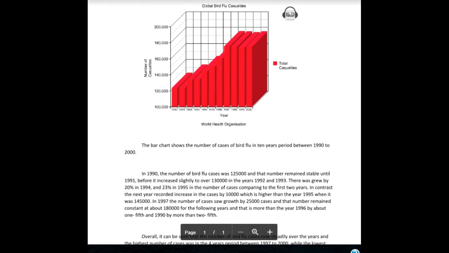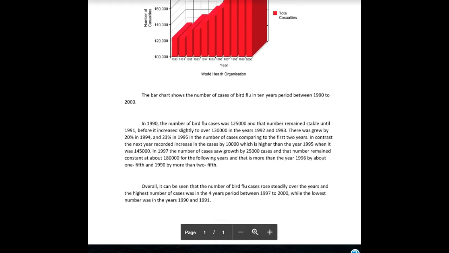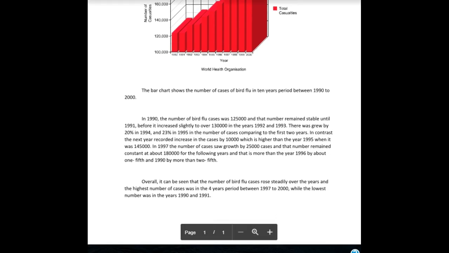Okay, we've got global bird flu casualties. So the bar chart shows the number of cases of bird flu in 10 years period between 1990 to 2000. Okay, so this grammatically should be in the 10-year period. Okay, because 10-year here is acting like an adjective for the noun period. So you can't put an S at the end.